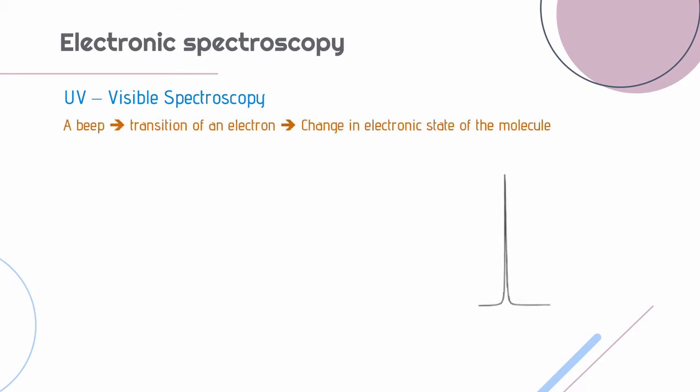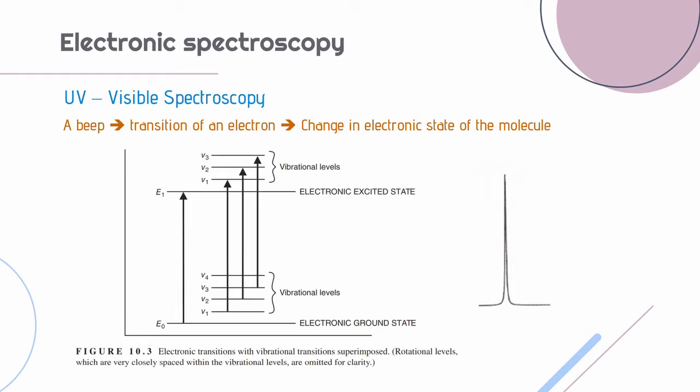Electronic spectroscopy is also known as UV visible spectroscopy because we study the spectra in the UV visible region of the electromagnetic spectrum. Now, if you see a peak in an electronic spectrum, it means that a transition of an electron has happened, and that implies that there is a change in electronic state of the molecule. So now we have an electronic ground state and an electronic excited state, both of which comprise vibrational levels.